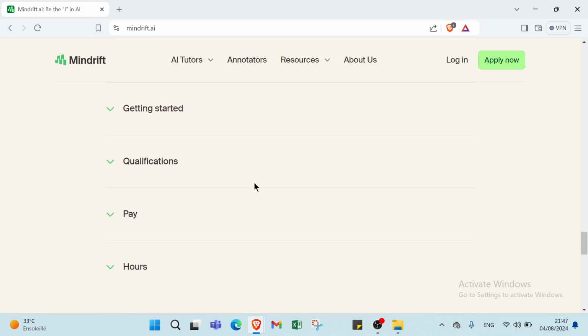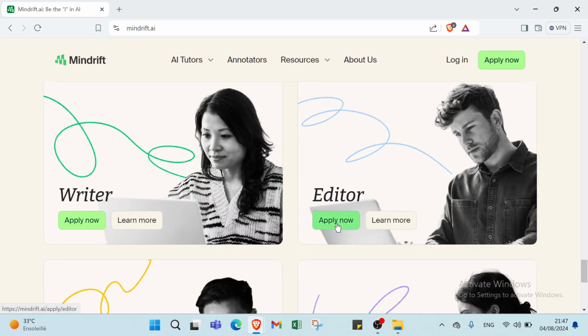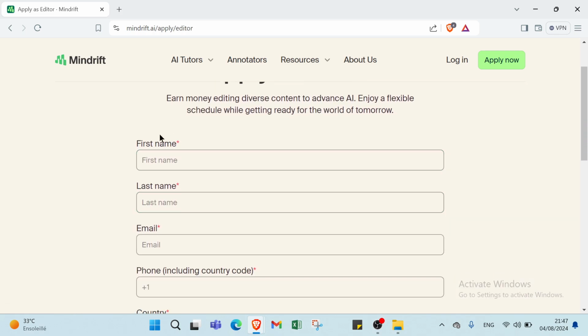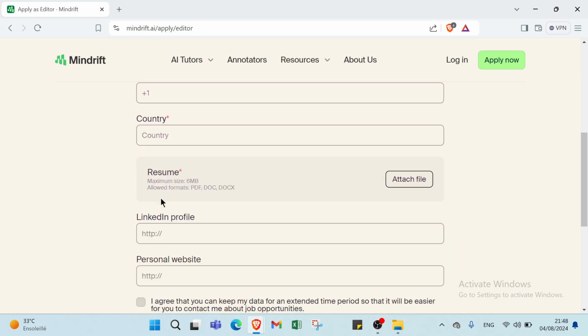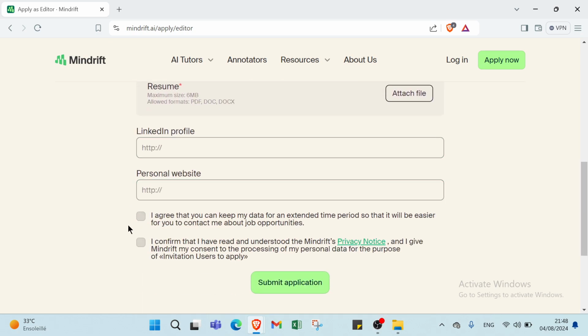Then we have here editors. If you are an editor, all you have to do is click over here and apply now. You write your first name, last name, email address, phone number, country, LinkedIn profile, personal website, and you click over here if you agree to those things.